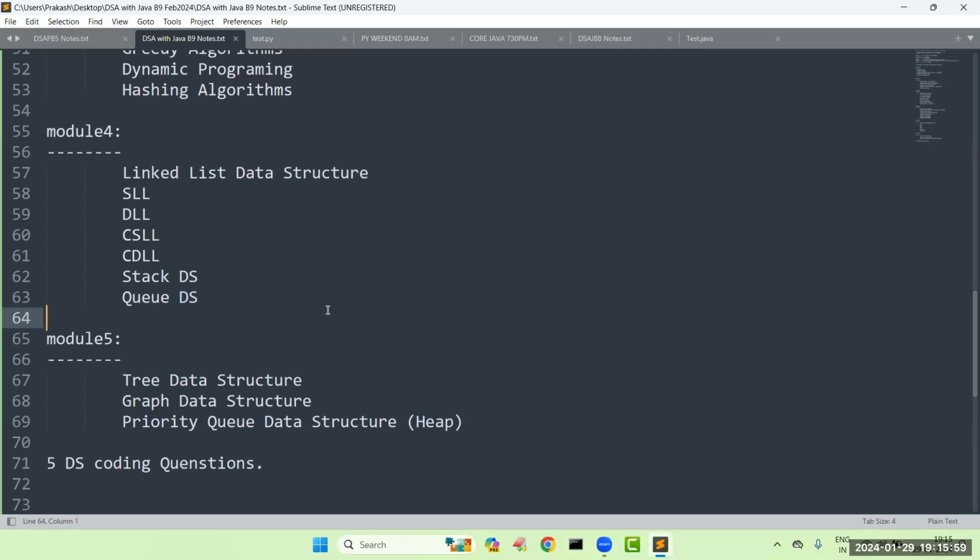Hi, sir. Are OOPS and Java basics, just small kind of basics, enough to learn DSA with Java? Because we just know basics, not completely. Madam, if you know how to write a Java program, how to execute a Java program, sample input and output, reading and writing techniques, looping statements, how to create a class, how to create an object, and what is a constructor, what are methods, whatever topics I listed now, if you know these things, it is sufficient.